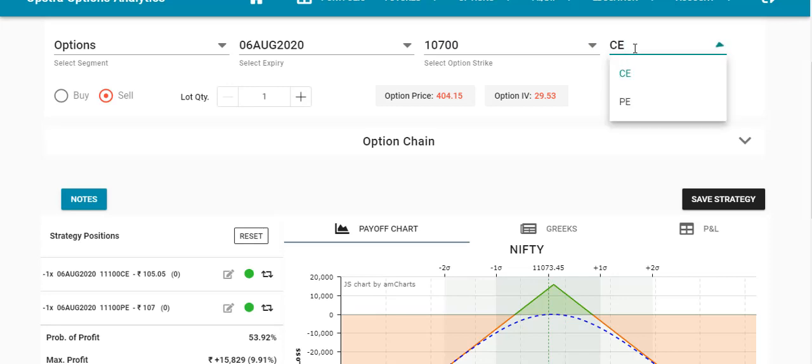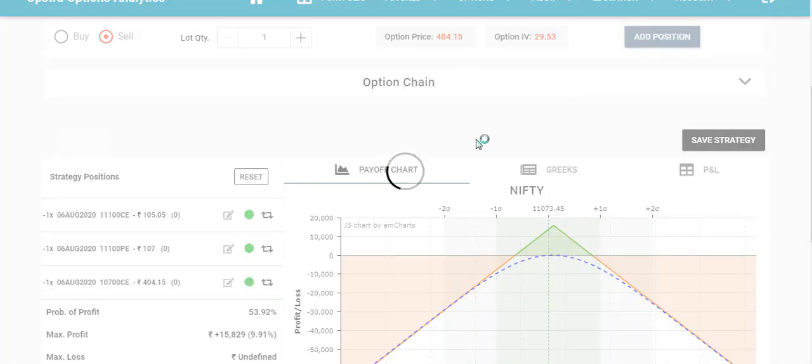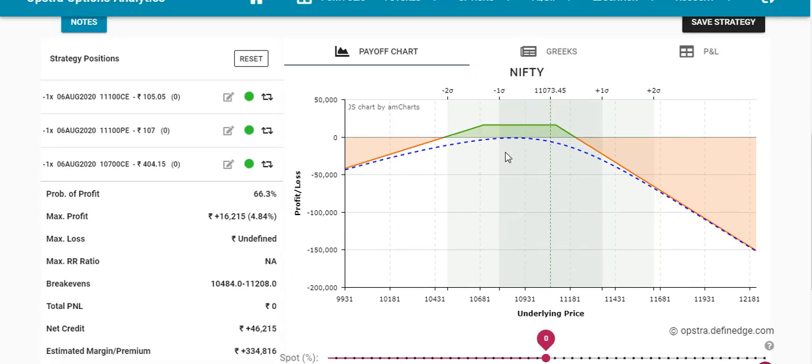Here we need to short the call, not the put. CE we need to short, the in the money call. So once you add the position, your break even will shift to the downside. You can see here your break even is now 10,484, because the premium is too much, that's why it is shifting almost 400 points. But on the expiry date it will not shift that much, it will shift around 100 points only.